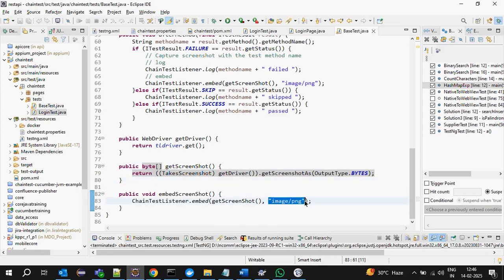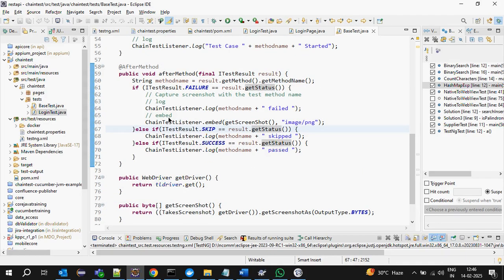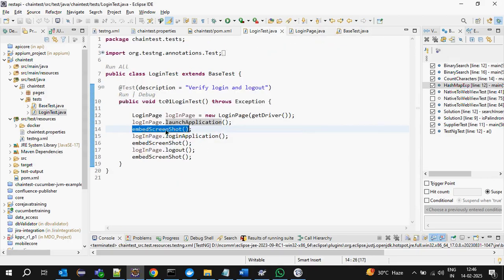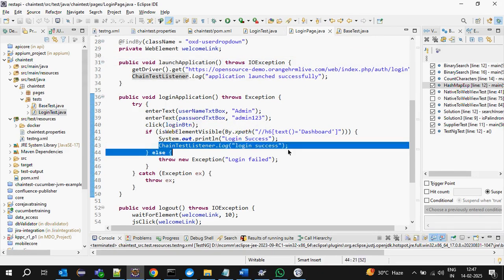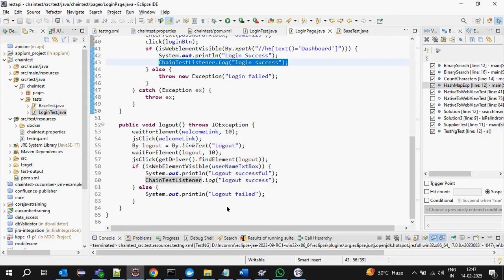Here, what is the format I want? Image/png. Wherever I want this, I can just call that method in the test class, embed screen. I want a screenshot after launching, after logout, after login. Wherever we want, just call that screenshot. Simple methods only. ChainTest listener log: one is the log, one is the embed.